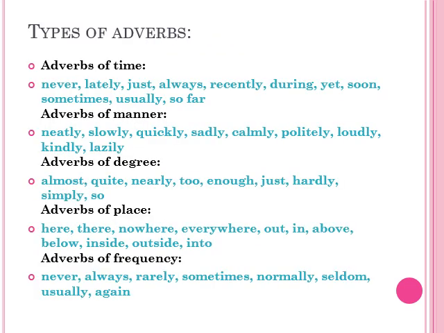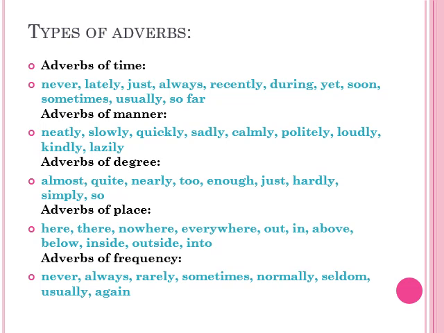Then there are different types of adverbs: adverb of time, adverb of manner, adverb of degree, adverb of place, and adverb of frequency. Some of the examples are mentioned here. Adverb of time includes never, lately, just, always, recently, during, yet, soon, sometimes, usually, so far, which show some relationship with time. Adverb of manner shows how things are done, in which manner: neatly, slowly, quickly, sadly.